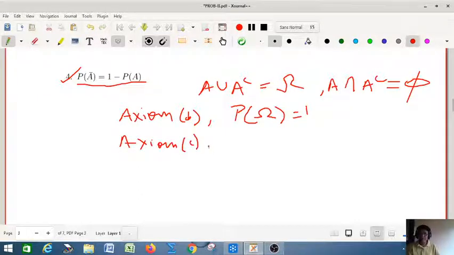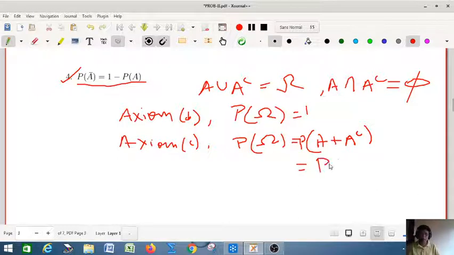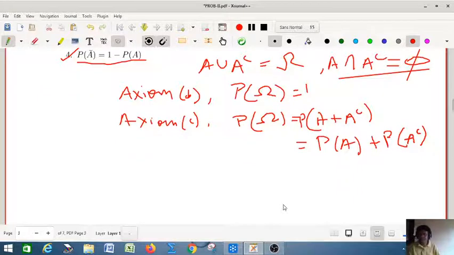we can say probability of omega is nothing but the probability of A union A complement. So we can say that probability of A plus A complement equals probability of A plus probability of A complement, because they are mutually exclusive events, and this is 1 by axiom 1, so this equals 1.